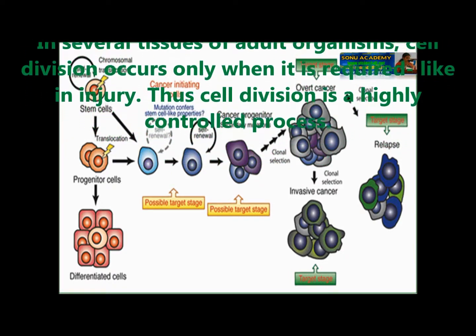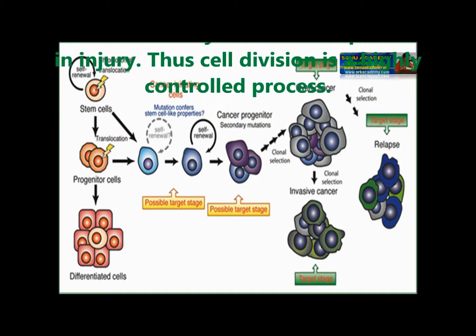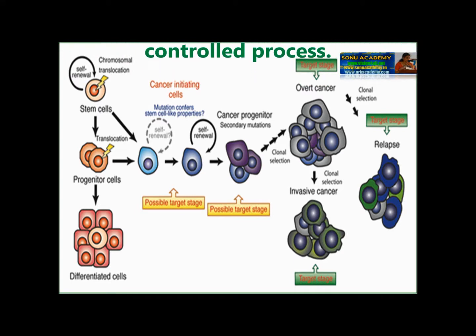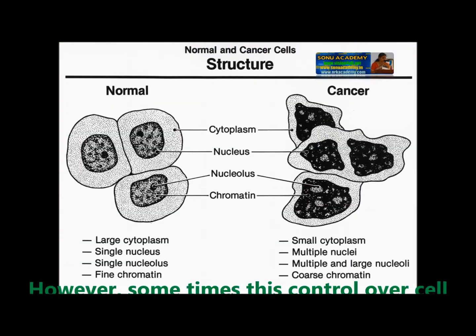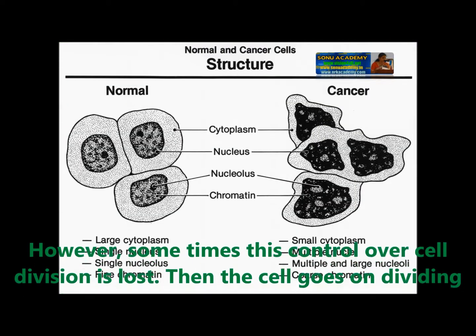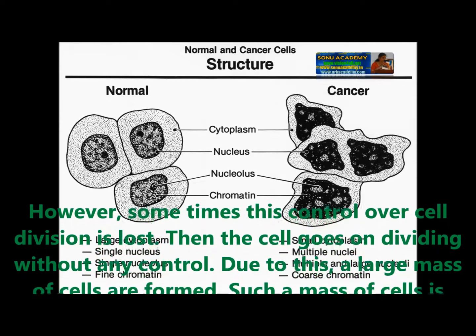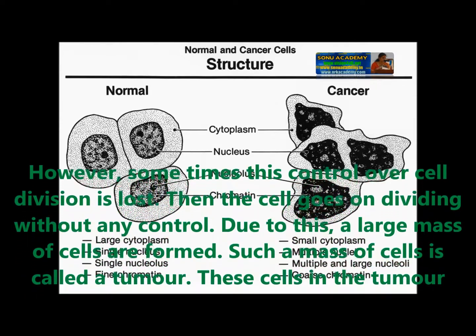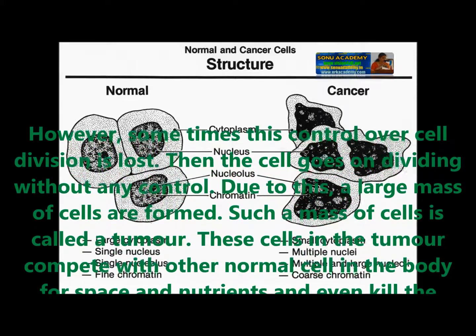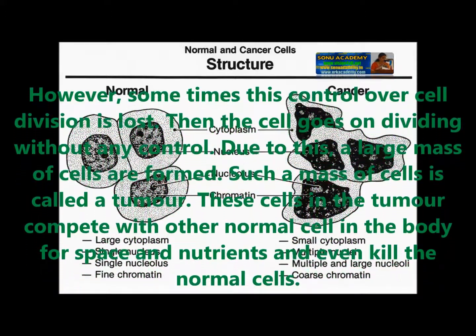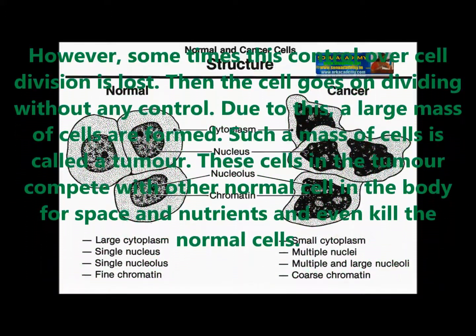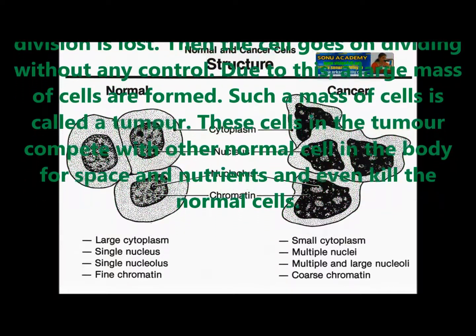For example, just like an injury. Thus, cell division is a highly controllable process. However, sometimes this control over cell division is lost. Then the cells go on dividing without any control. Due to this, a large mass of cells is formed. Such a mass of cells is called a tumor.